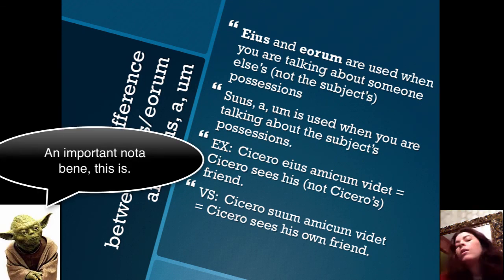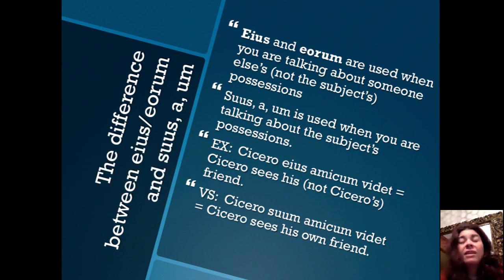So eius and eorum we've already learned, the third person personal pronouns. We use these when we're talking about somebody else, meaning not the subject's possessions. Suus is when you're actually talking about the subject's own possessions. So, for example, let's take these two sentences. Cicero eius amicum videt. Cicero sees his friend. Now, this his, eius, is not Cicero's friend. Because if it was Cicero's friend, I wouldn't use eius, but I would use a form of suus. So take a look at the second sentence. Cicero suum amicum videt. Cicero sees his own friend.